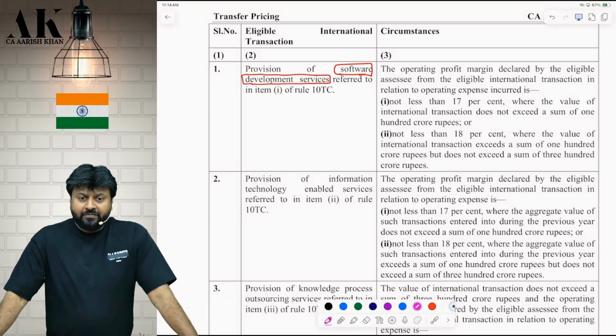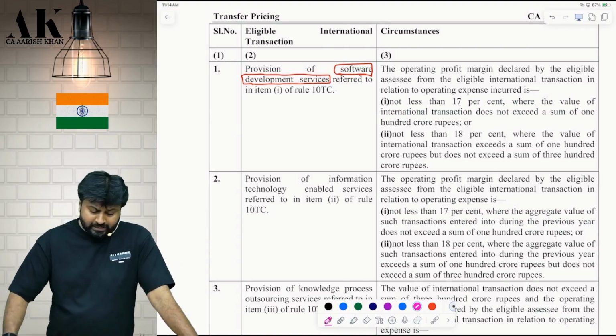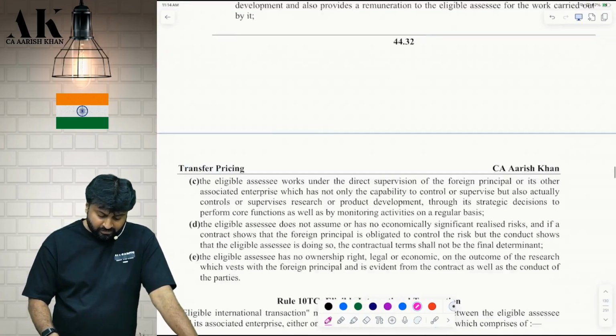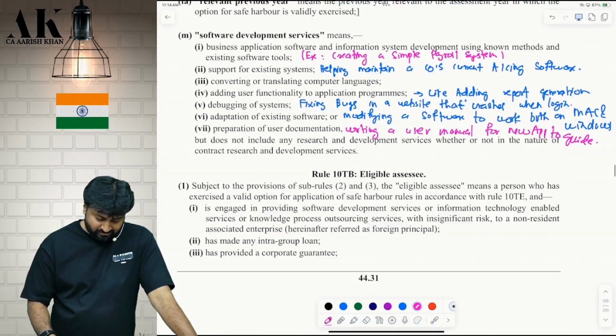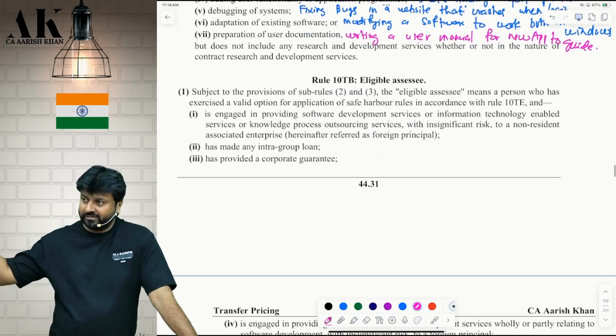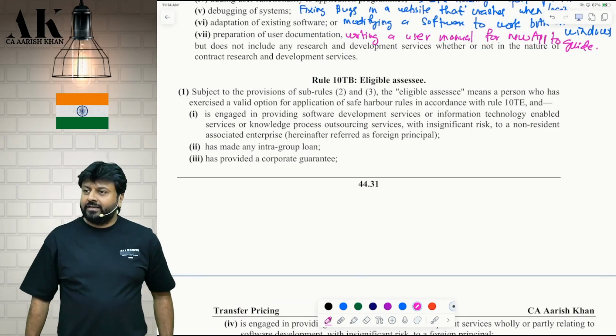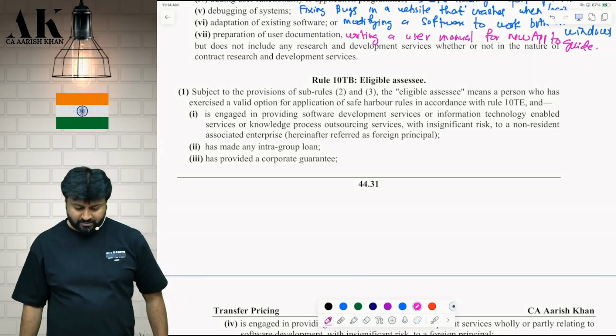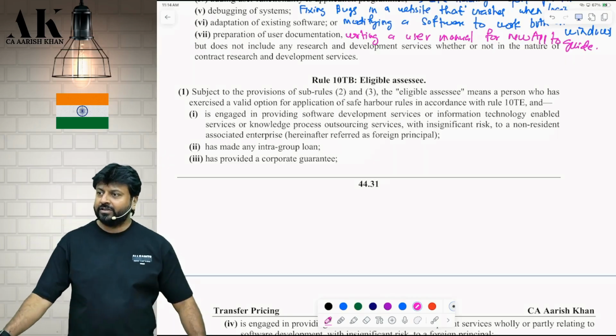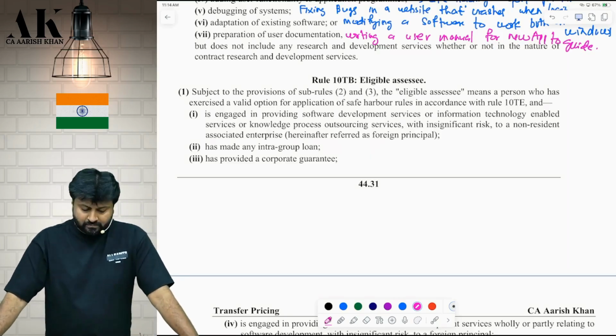The operating profit margin declared by the eligible assessee. Who is eligible assessee? Rule 10TB, see on the board. Subject to the provisions of sub rule 2 and 3.